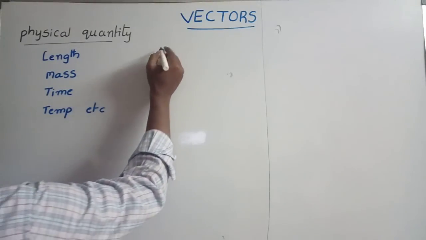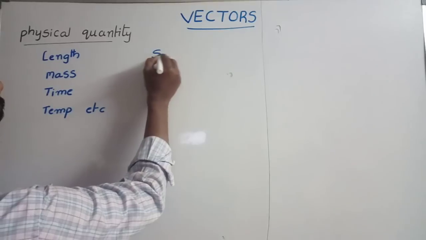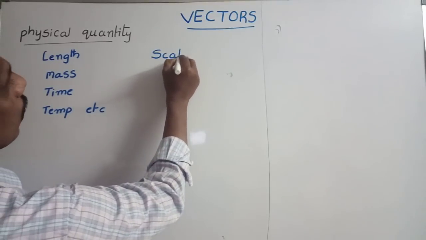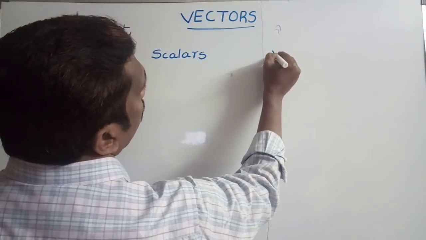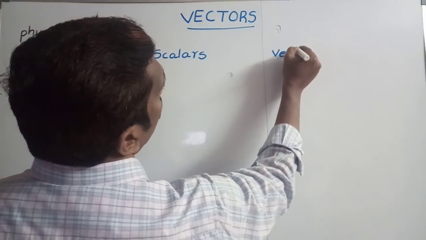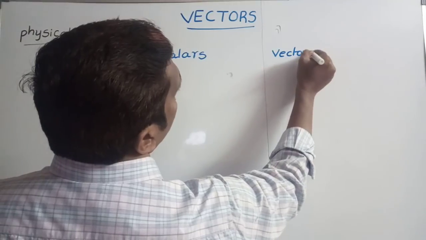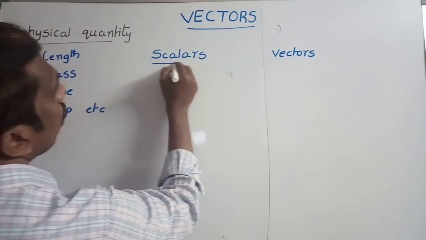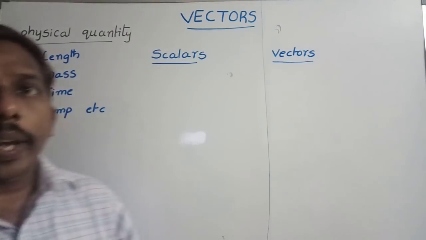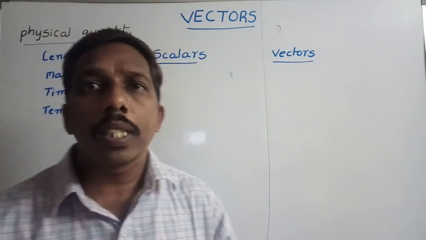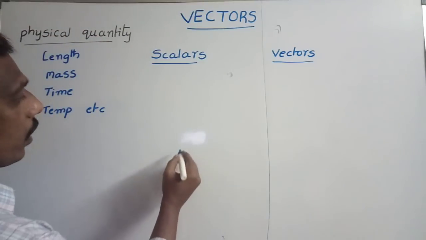One is scalar physical quantities, simply called scalars. And the second one is vector physical quantities, simply called vectors. So why are physical quantities classified into two types? To express some physical quantities, magnitude is sufficient.